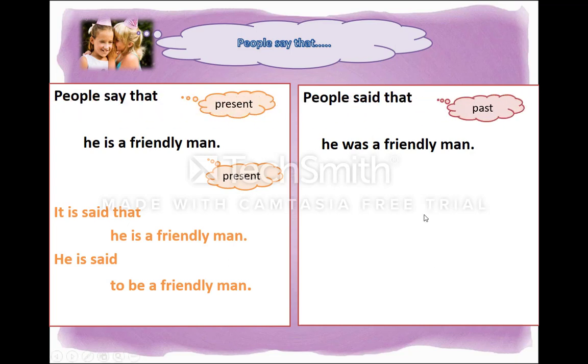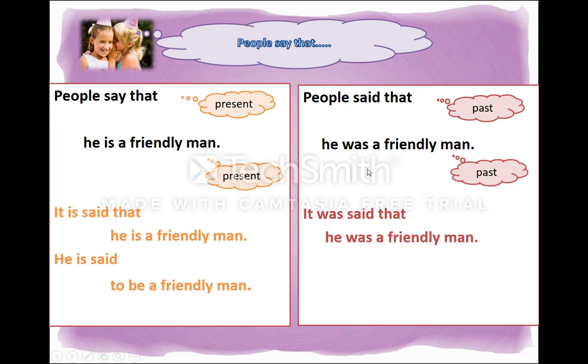Let's look at the other example. People said that is in past form. He was a friendly man is also in the past tense. So, the first alternative is it, passive verb, and that clause. It was said that he was a friendly man. People said that is in past tense. That's why it passive is also going to be in the past form. It was said that. The other alternative is he was said. This time you have the subject. To be a friendly man.